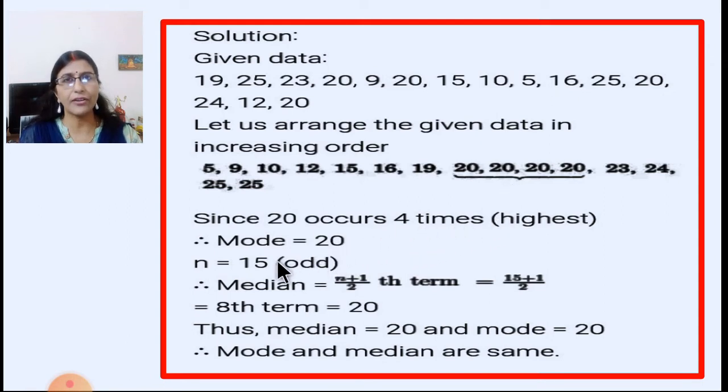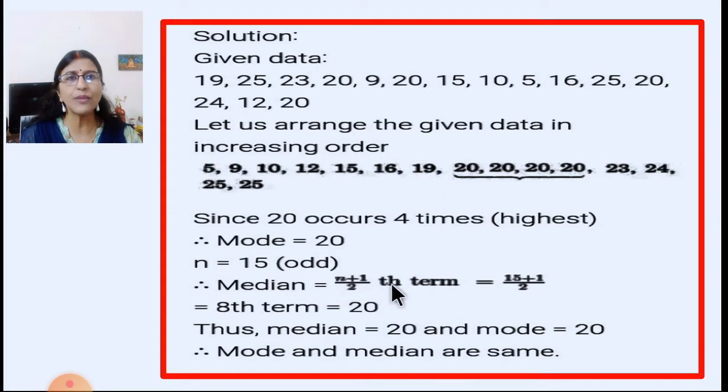Now we have to find the median. So we have to find out how many observations there are. As these are all the marks of 15 students, the number of observations n is also equal to 15. And 15 is an odd number. So the median is equal to, for that we will use the formula, the (n plus 1) upon 2 term observation.